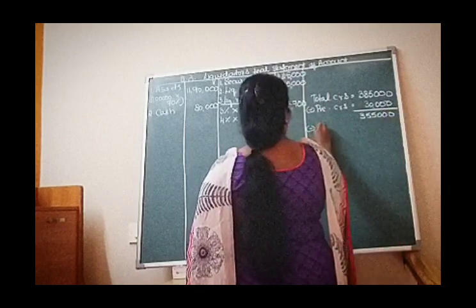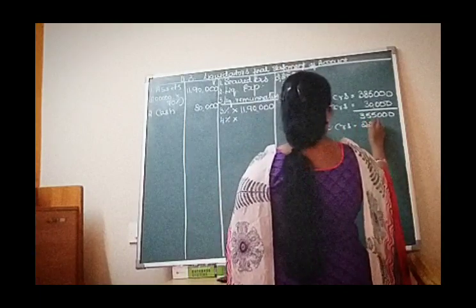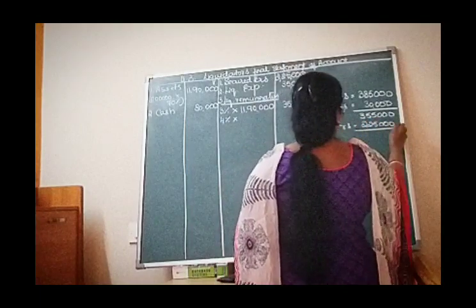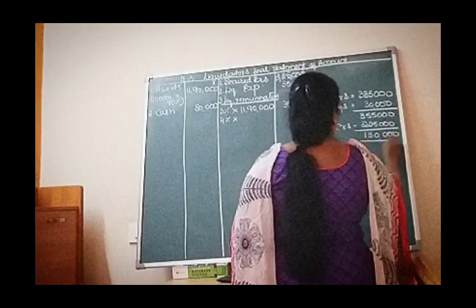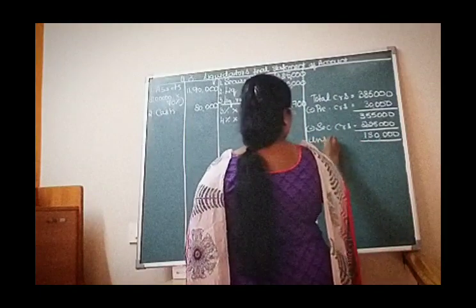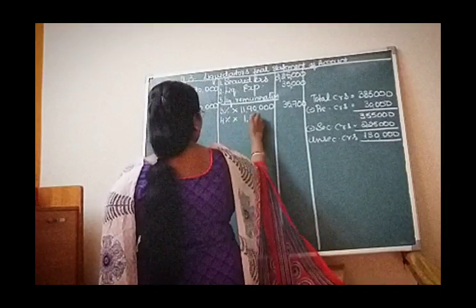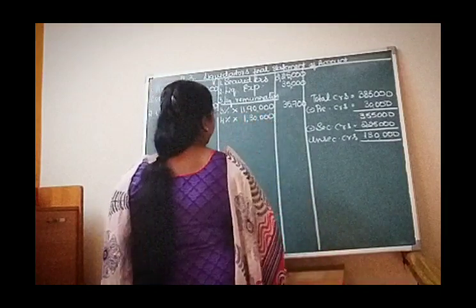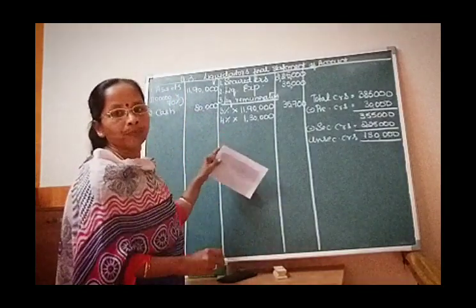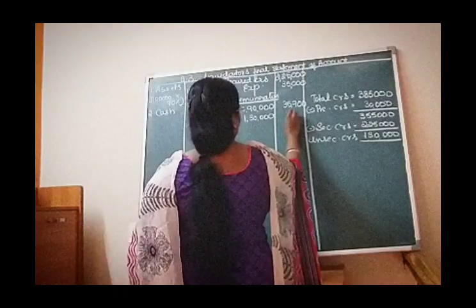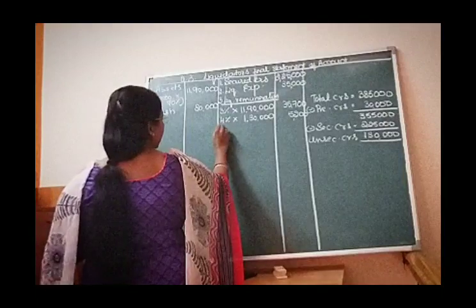In that, we have already calculated the secured creditors for rupees 2,25,000. Now the balance amounted to 1,30,000. This we are going to call the unsecured creditor. On this 1,30,000 of unsecured creditor, liquidator is to be paid the remuneration at the rate of 4%. It amounts to 5,200. That is the third payment.